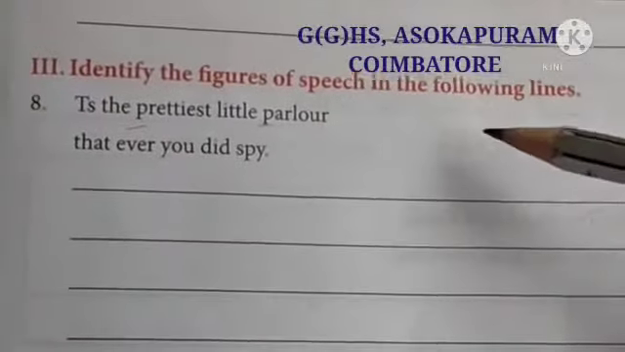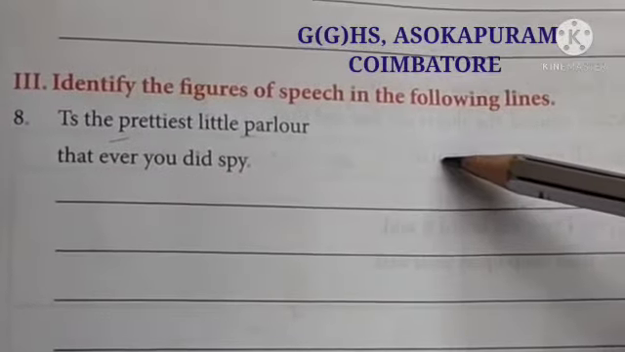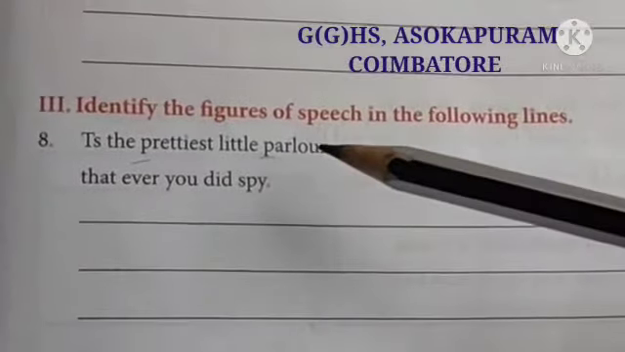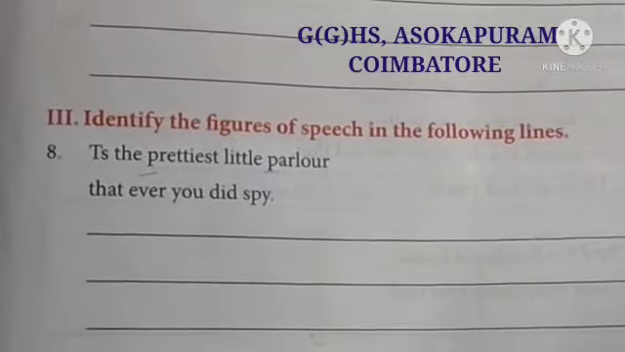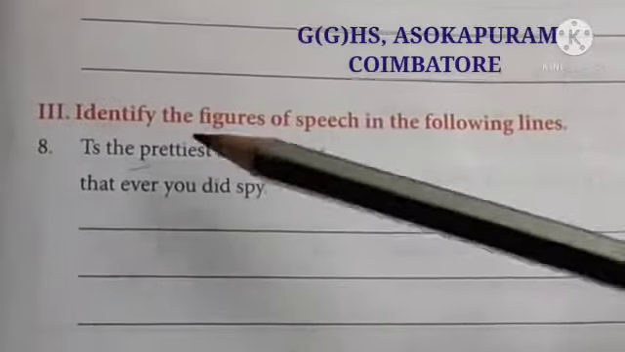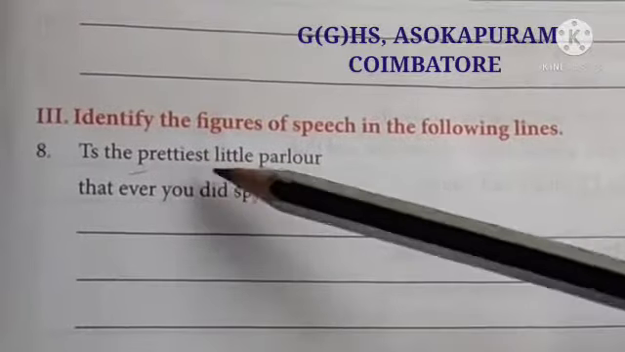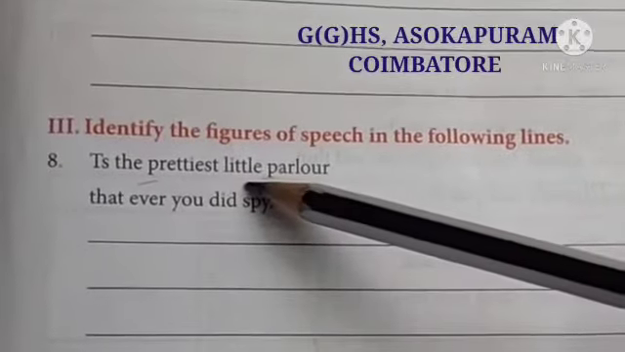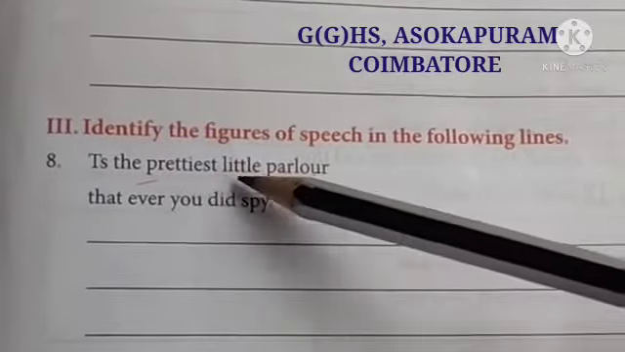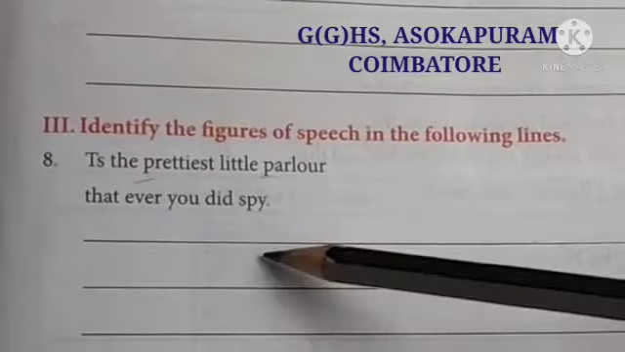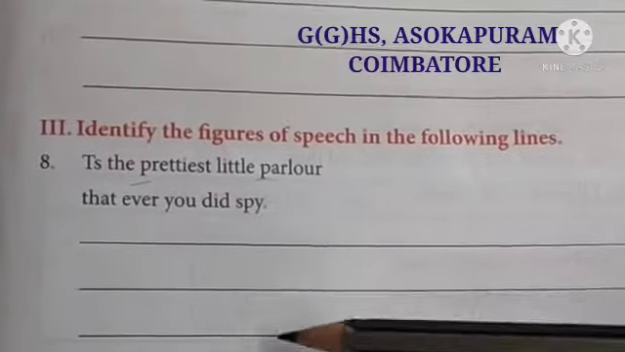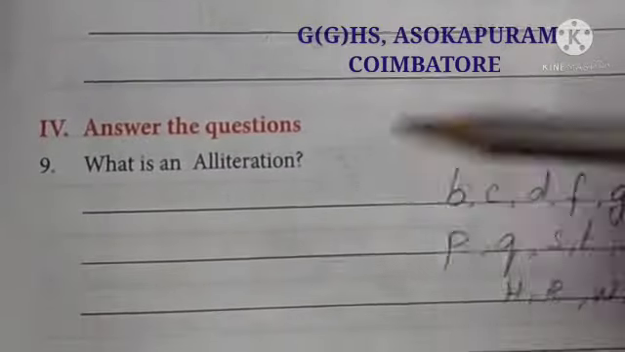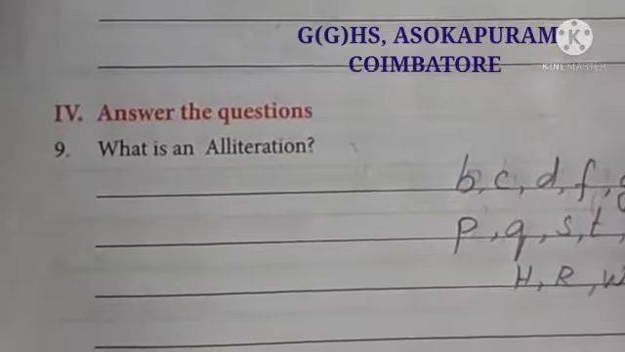Now look at this 8th one. It's the prettiest little parlor that ever you did spy. See, P is repeated, so you can say it is alliteration. At the same time, T in prettiest and little, the T sound is repeated in the middle. So you can underline these two and write it as consonance also. So both figures of speech are used in this line. Understood, children?